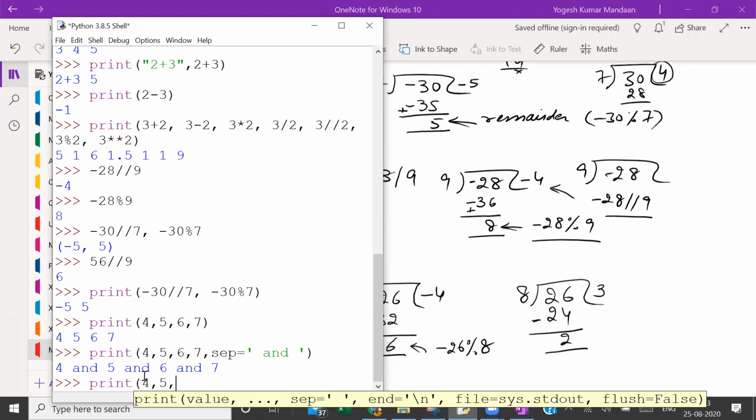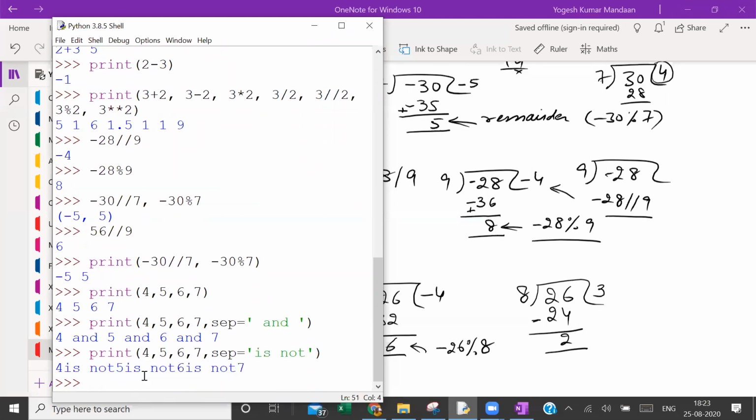What separator do you want between consecutive values? By default, the value of sep is space. If you wish, you can give anything else also. Let me say sep equal to "is not": 4 is not, 5 is not, 6 is not, 7.